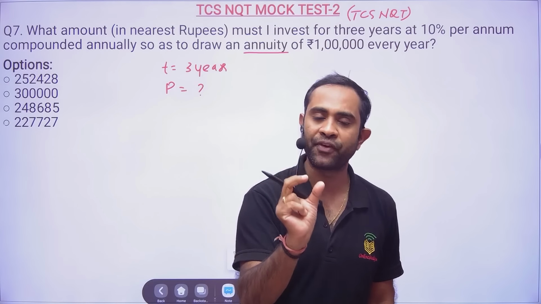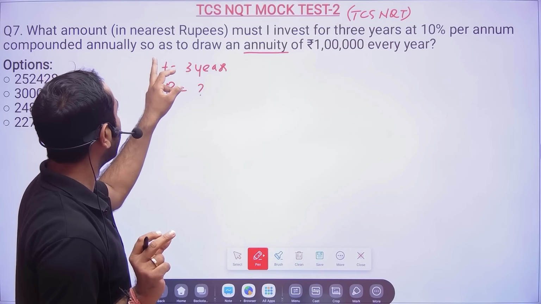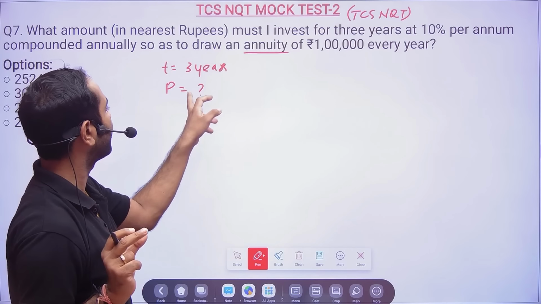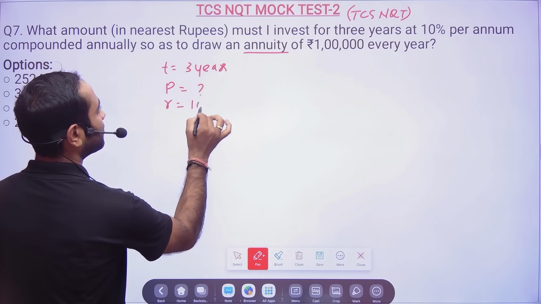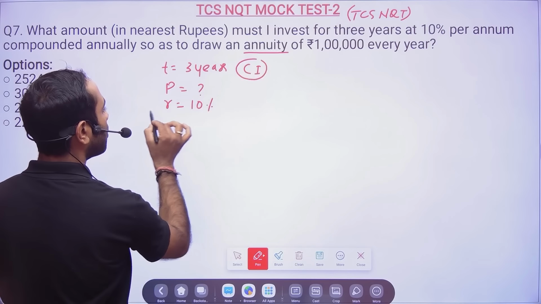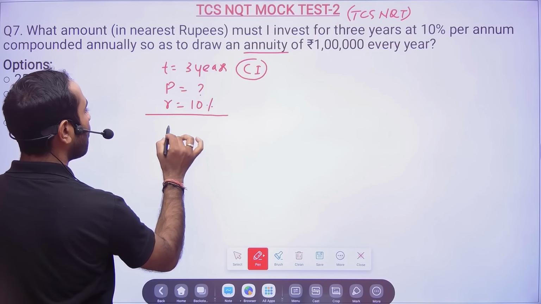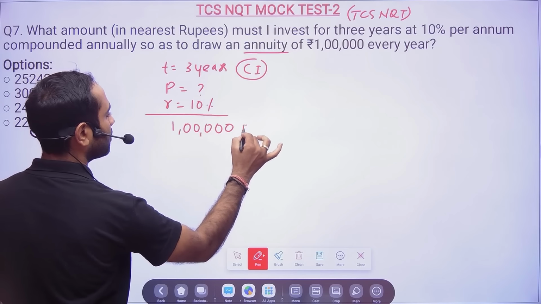Remember, every investment will be your principal. So what money amount must I invest? Principal I have to find for 3 years. Rate is 10%. Compound interest, okay? To draw an annuity of rupees 1 lakh every year, okay?